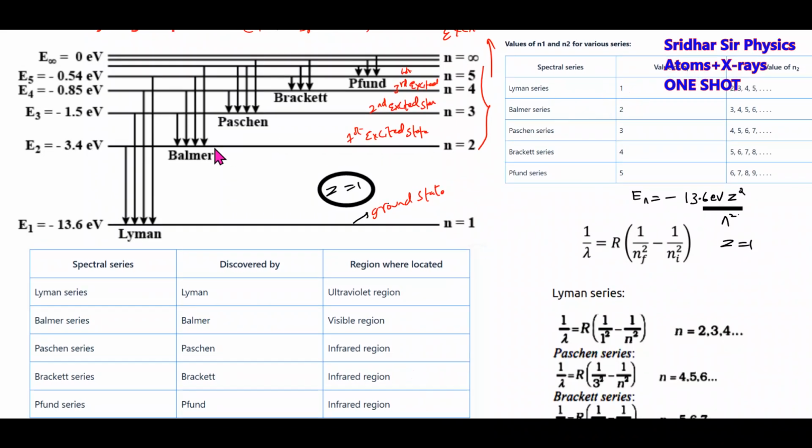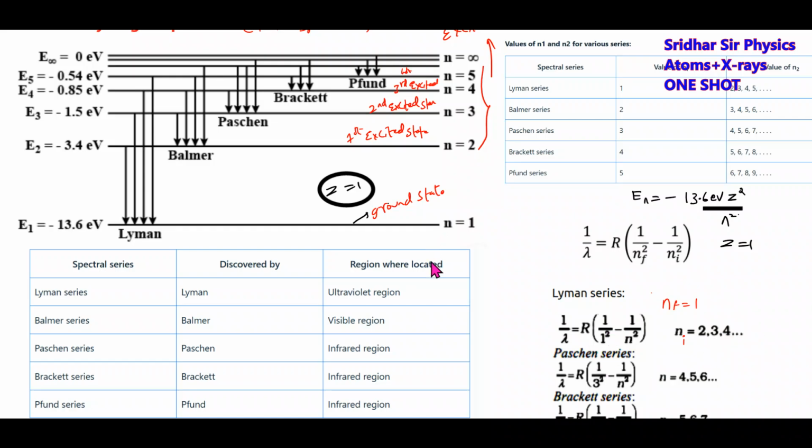Then how to calculate the wavelength of any particular line? You can use this particular formula. For Lyman series, what is the final state? Final state will be n equal to 1. And what about n_i? n_i will be 2, 3, 4. For Balmer series, n equal to 2 will be the final, and n_i will be the initial state. It will be 3, 4, 5, 6.